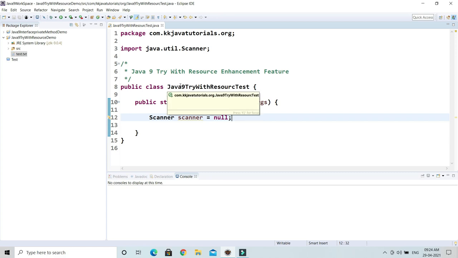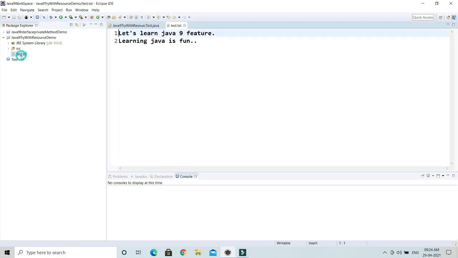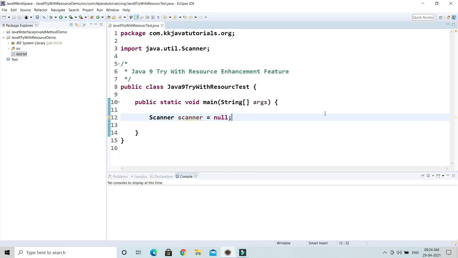But let's try to understand through an example. So here I have a file called test.txt which contains a few lines. I would like to read this file so that I can explain to you how we can use try with resource. So how traditionally we are coding.